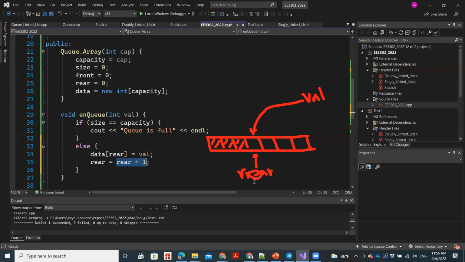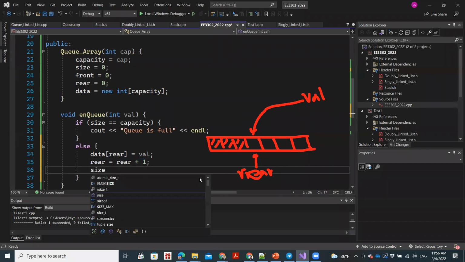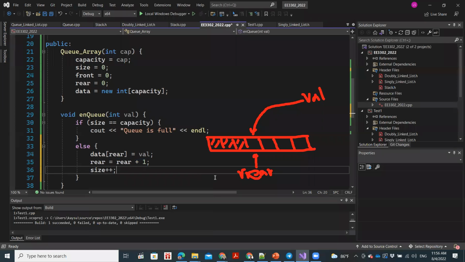In this case rear is 0 1 2 3, rear is 3, and once we increment it, it will go to 4. And then we need to increase the size as well, so our size will also be increased by 1.